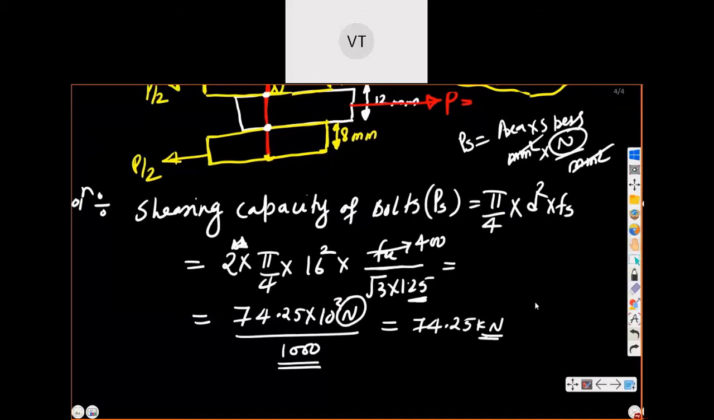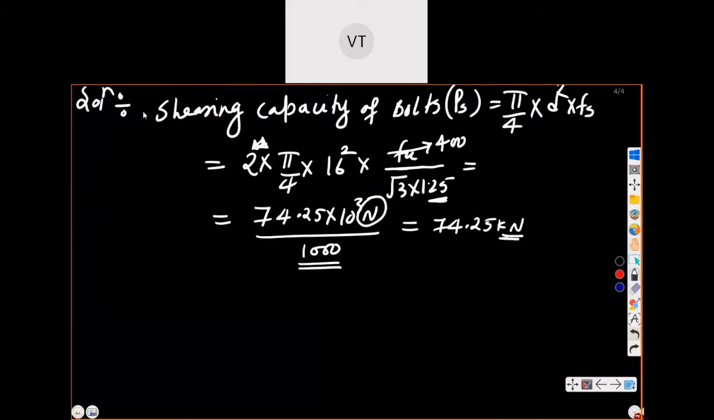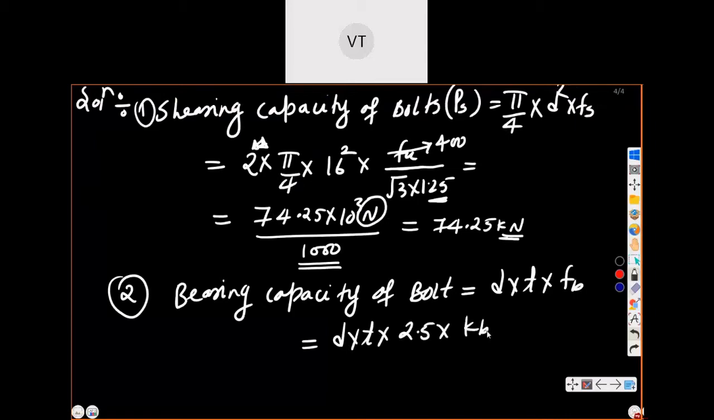शेयरिंग कैपेसिटी निकाल दिया, पहला पॉइंट मान लो इसको, शेयरिंग कैपेसिटी फर्स्ट. So second we will calculate bearing capacity of bolt. Formula was D into T into FB. So D as it is, पहले से लिख लो. FB you can write 2.5 into KB into FU divided by 1.25. So we are assuming KB directly 1 here.